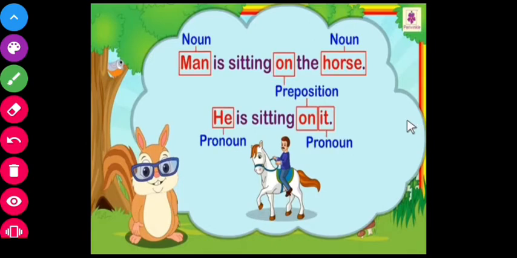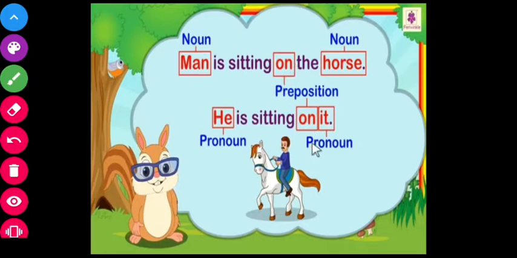So in this way, preposition words connect a noun or a pronoun to another noun or another pronoun. On is a preposition. It connects a noun, the man, or a pronoun, he, to another noun, the horse, or to another pronoun, it. Have you understood, my dear children? So we say on is a preposition.